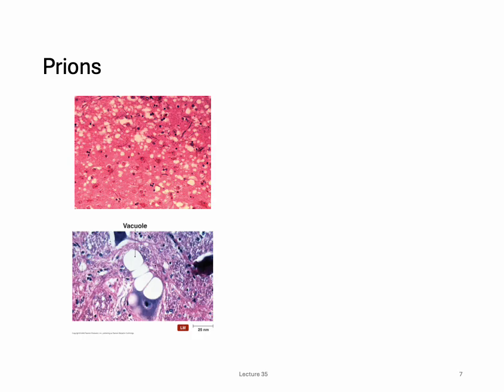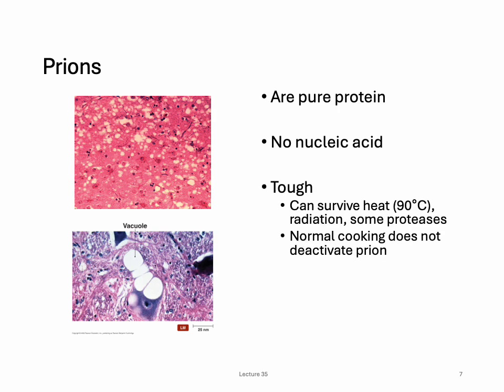So prions, I just want to emphasize, are purely protein. There's no nucleic acid in there. They enter a cell and change the folding of other proteins. Then once they're eaten, like that infected brain, they go into another person, from the gut to the brain of the new host, and cause the same thing to happen.